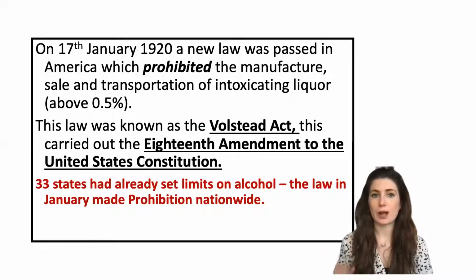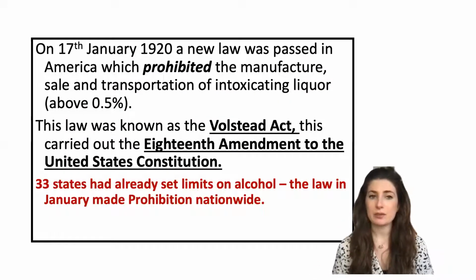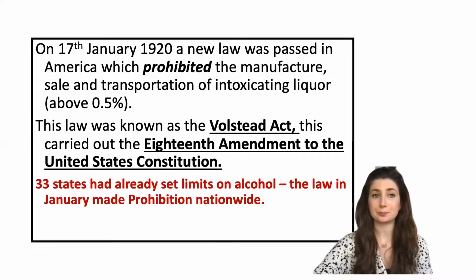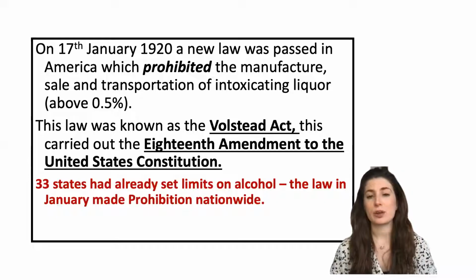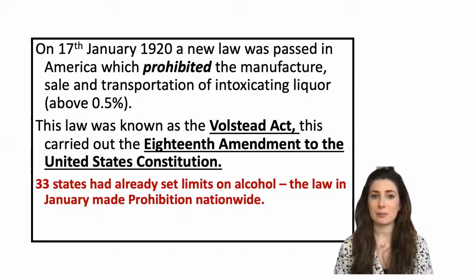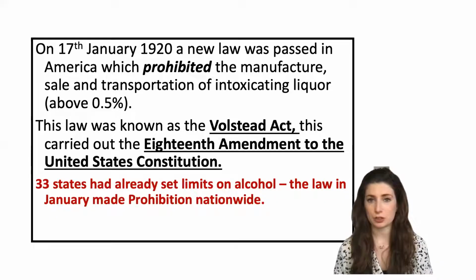Now, prohibition, what actually is it? On the 17th of January 1920, a new law was passed in America. This prohibited the manufacture, sale, and transportation of intoxicating liquor above 0.5%. This law was known as the Volstead Act, which carried out the 18th Amendment to the United States Constitution.